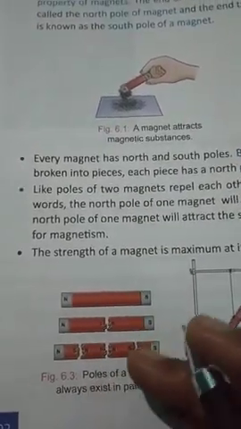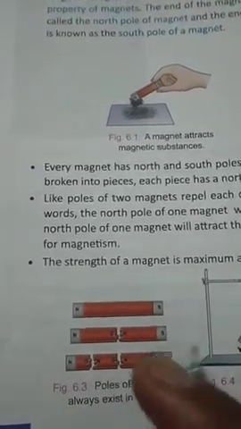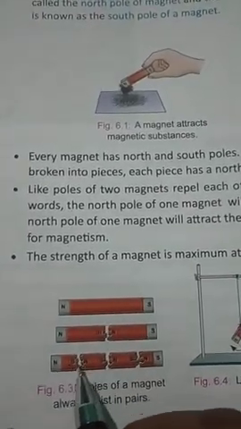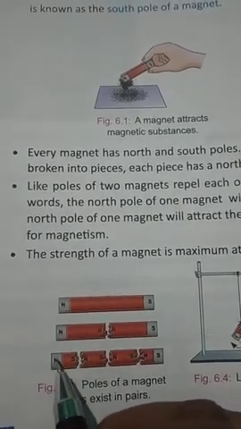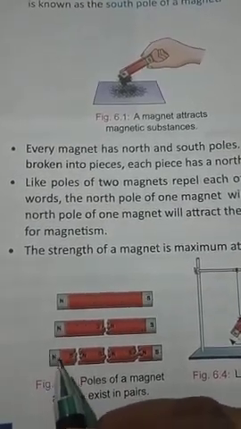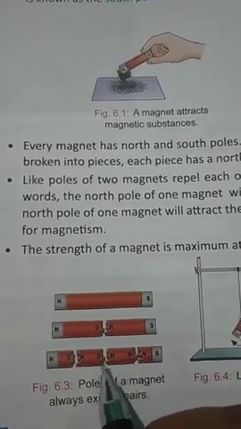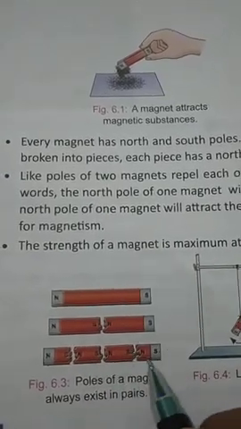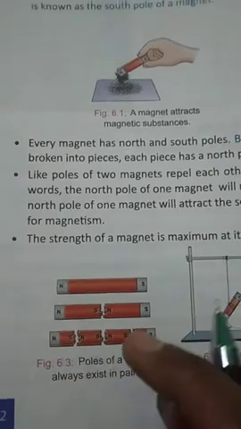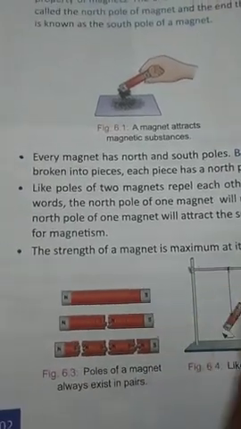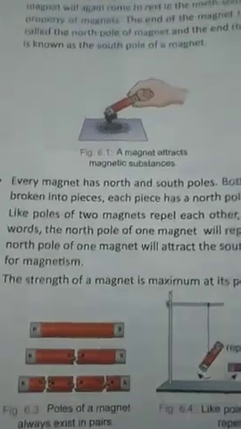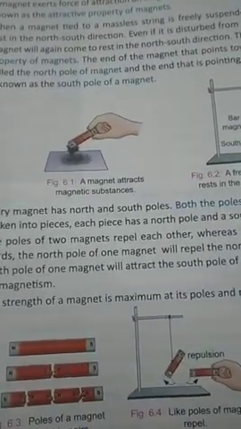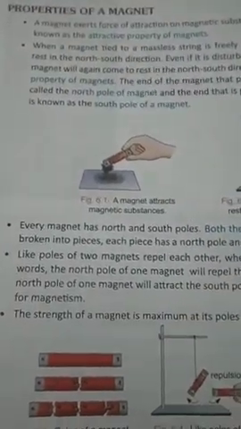Now if you break this into even smaller pieces, you can see here it is broken into four pieces. This piece also has a north pole and south pole, north pole, south pole, north pole, south pole. So even if you break it into more and more smaller pieces, a magnet will always have both the poles, north pole and south pole.